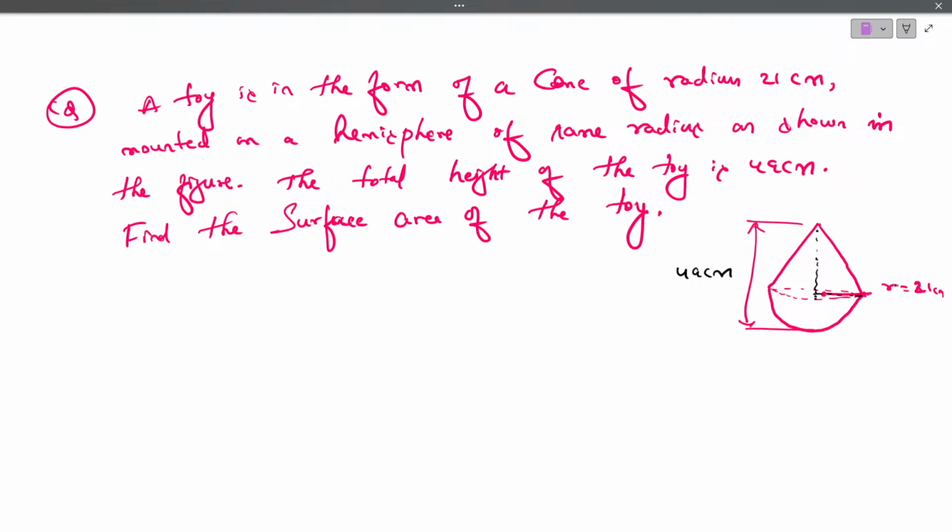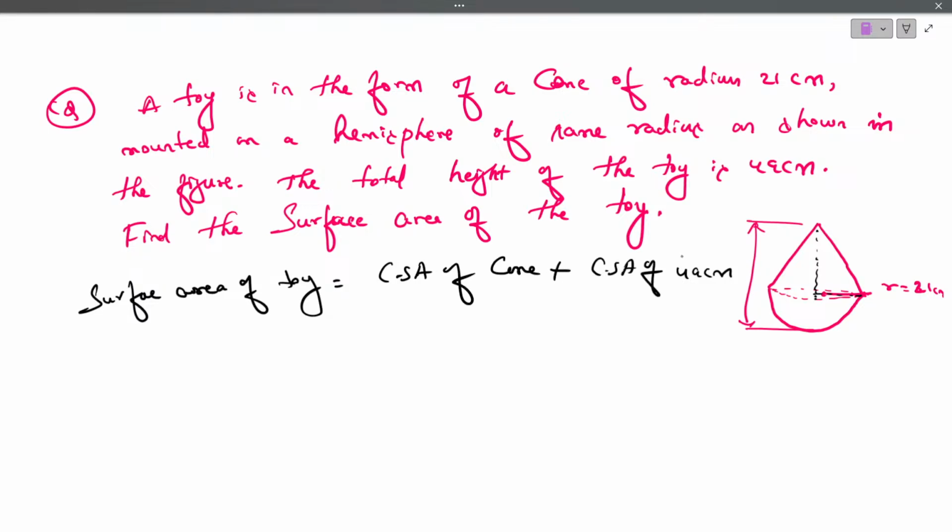So just you have to write surface area of the toy is, I'll just give you the hint, you can try. Surface area of toy is equal to curved surface area of cone plus curved surface area of hemisphere. Just substitute the values, you'll get the answer.